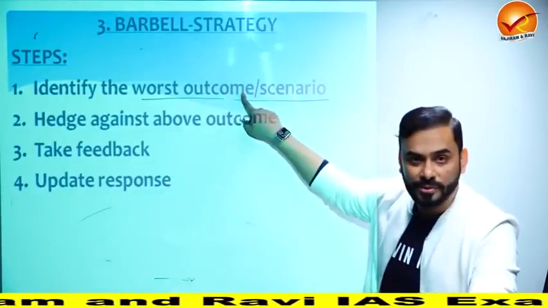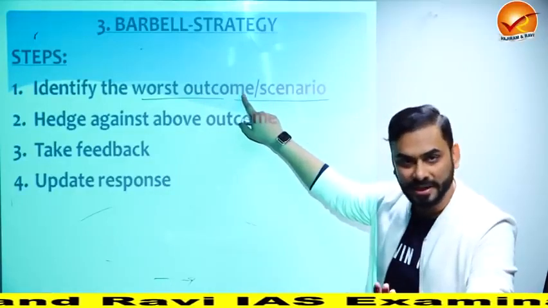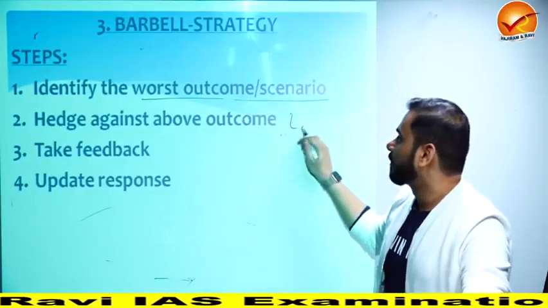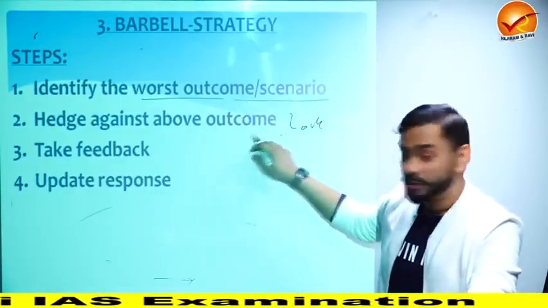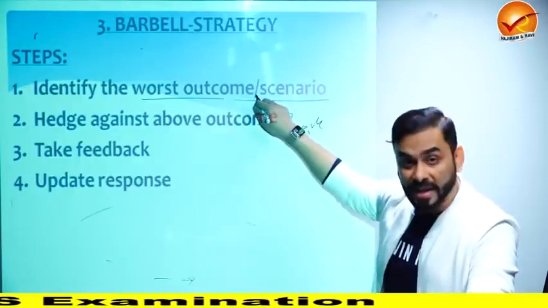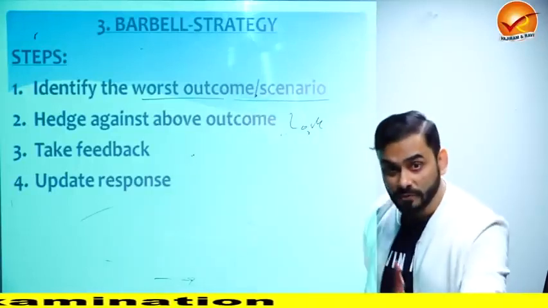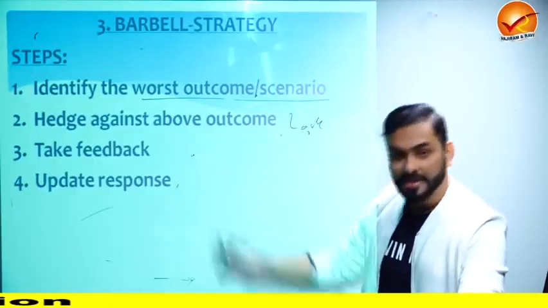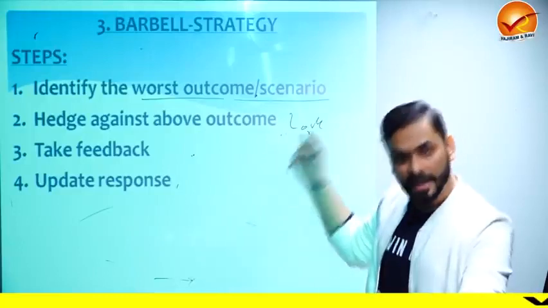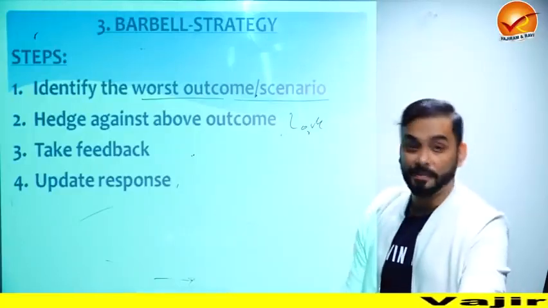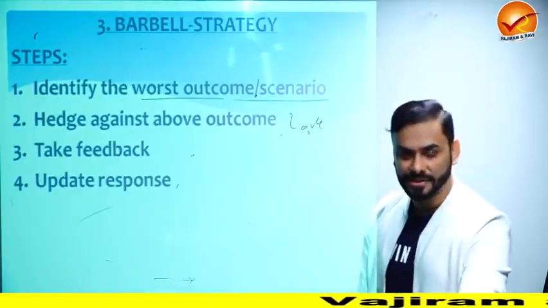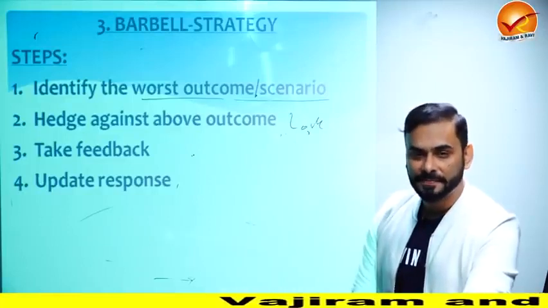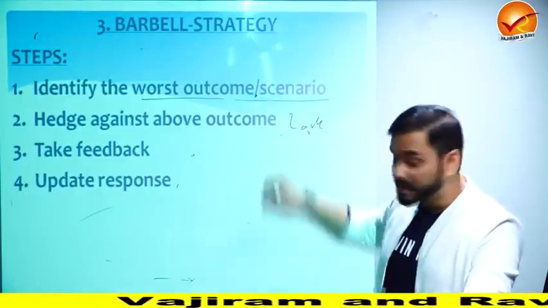So we knew that entire India is going to be affected by COVID. We started with lockdown. That was the hedging. So we did lockdown to control it, and then we started to take feedback. Is lockdown working? If it is working, great. If not, then update the response, which means along with lockdown, implement something more. Mass sanitization programs, etc., etc. Travel bans. All right. So this is your barbell strategy.